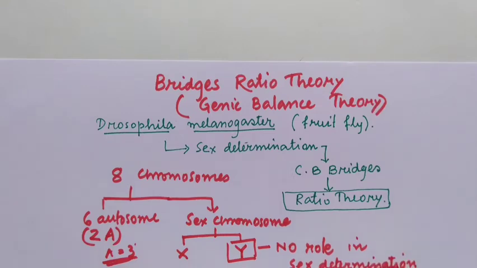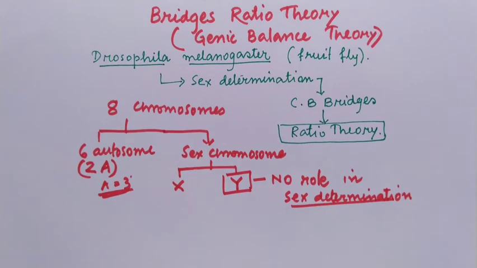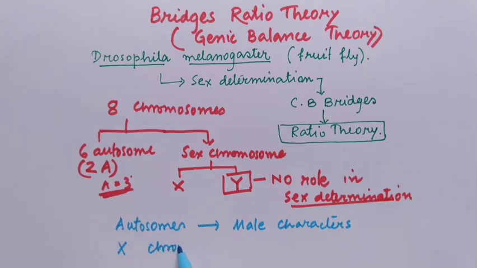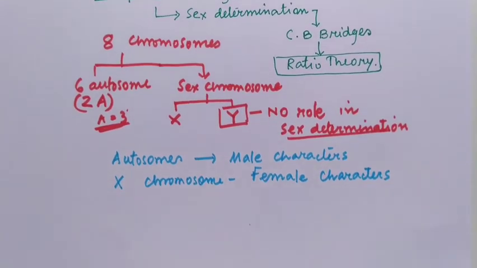Autosomes in this fly are involved in expression of male characters, whereas most female characters are expressed by the X chromosome. X chromosome has genes for expression of female characters.